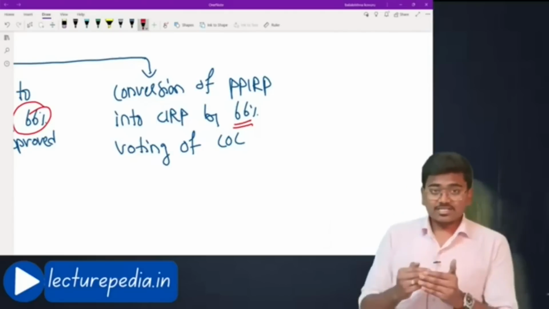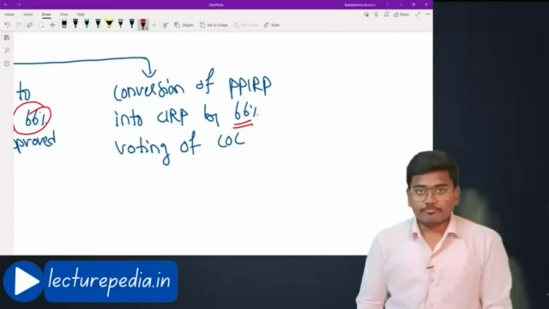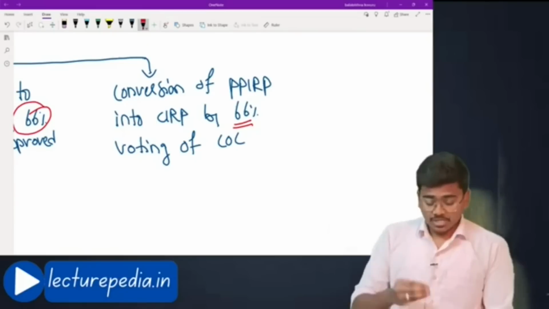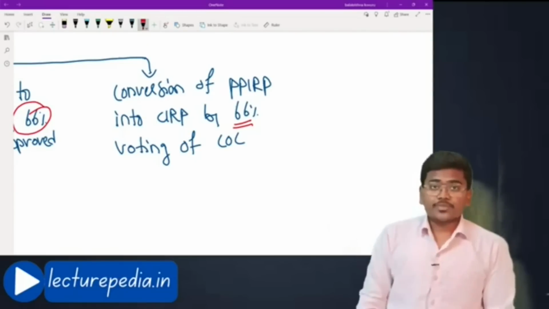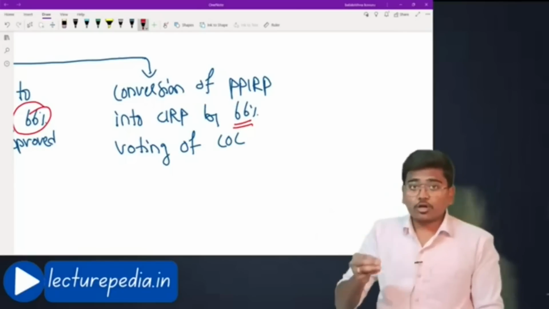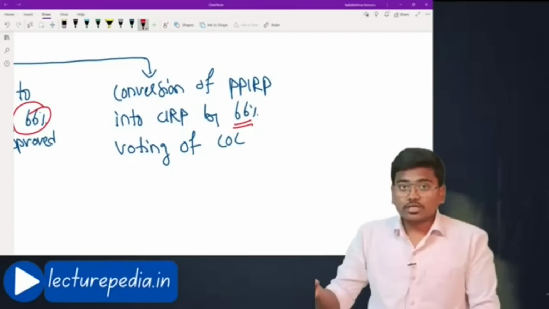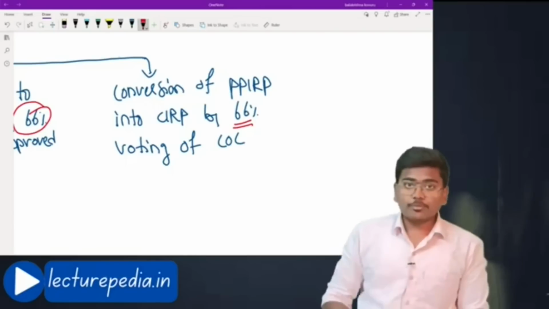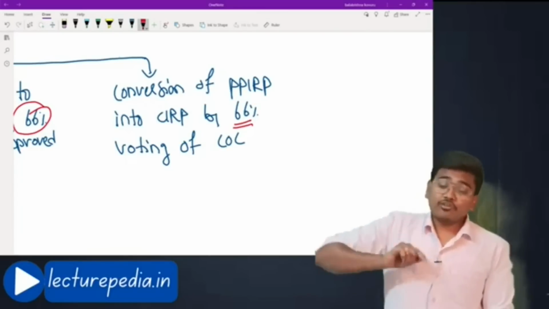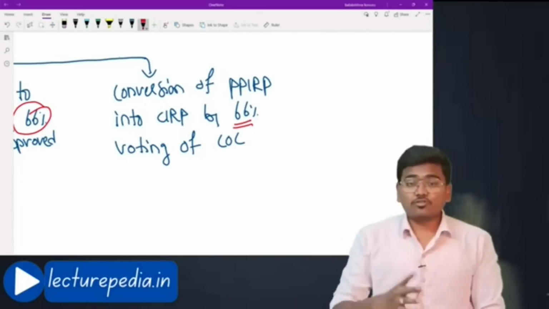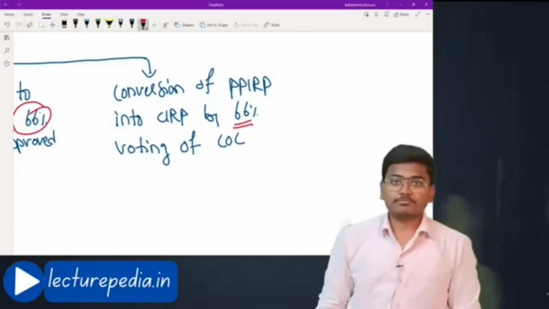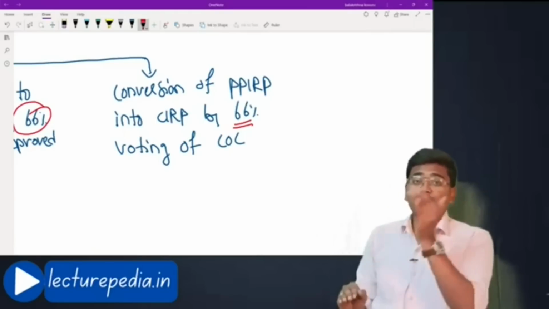See, presently there is a PPIRP going on against the company. During this PPIRP process, the committee of creditors feels that by adopting PPIRP, the insolvency of the corporate debtor cannot be resolved. We have to compulsorily adopt CARP only. We can resolve the insolvency of the corporate debtor under CARP only. PPIRP is not suitable for this corporate debtor. In that case, the committee of creditors can, by 66% of voting right, convert this PPIRP into CARP. Then all the provisions, all the process of CARP will be followed.